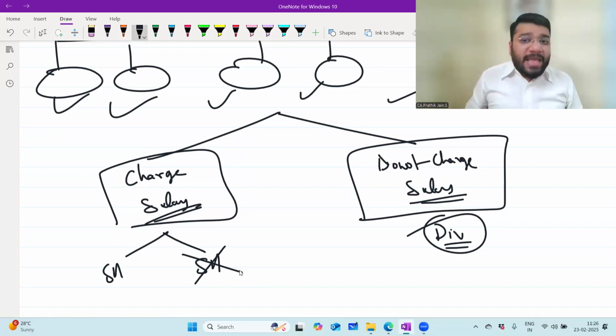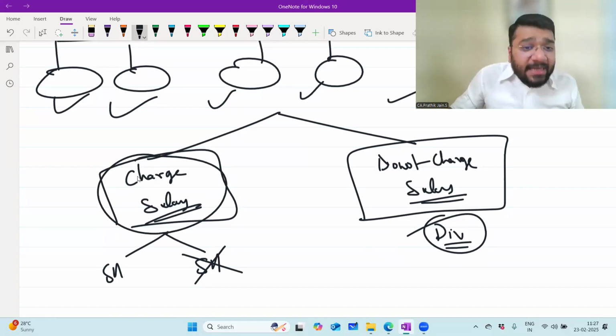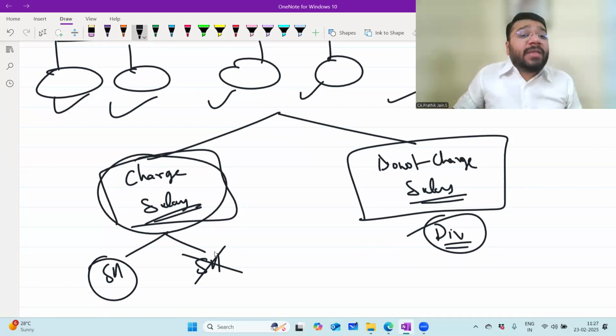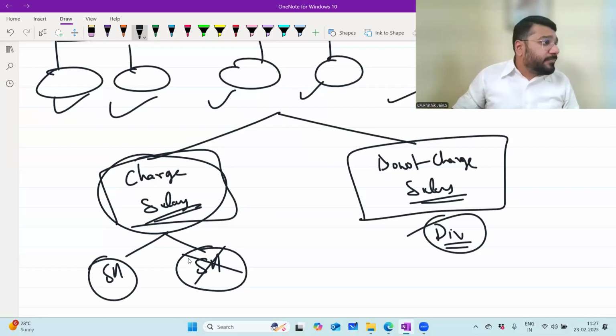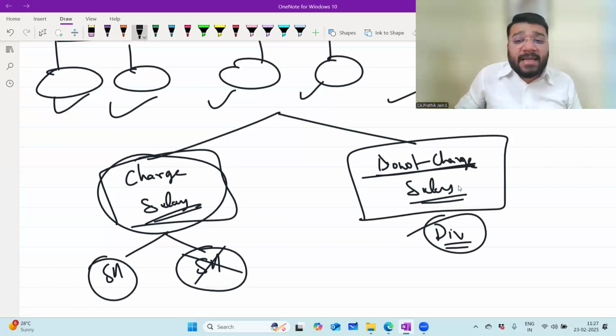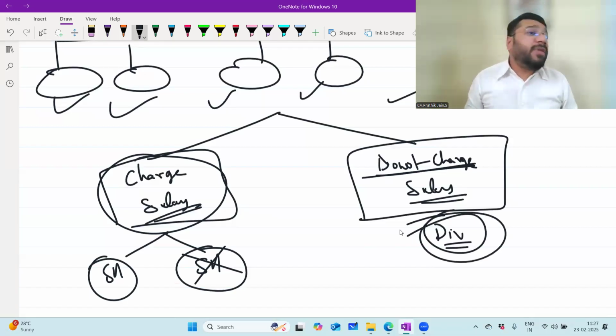Yes, sir. So directors are of two types: one who charges salary, one who does not charge salary. Those who are charging salary may be a shareholder of the company, or they may not be. But the person who is not charging salary is definitely a shareholder of the company.